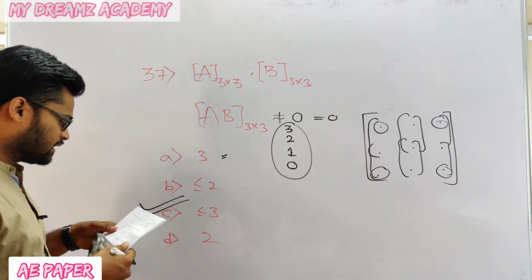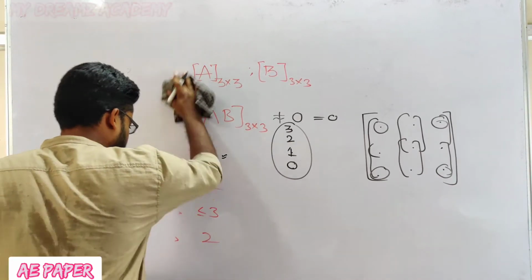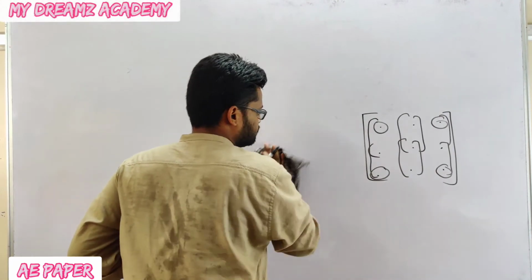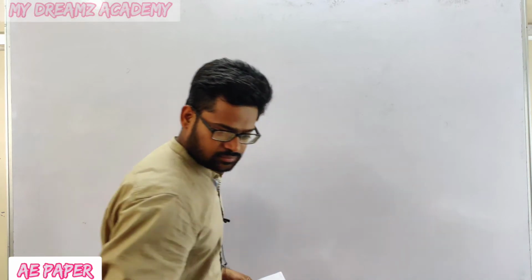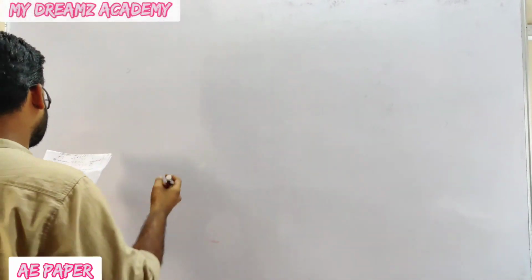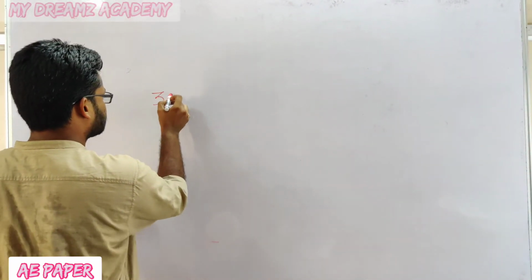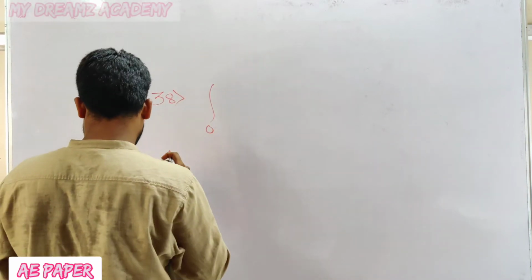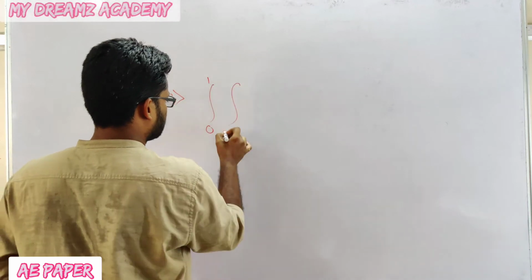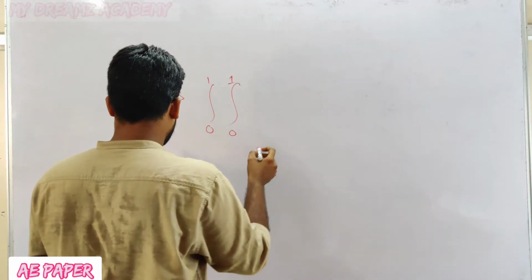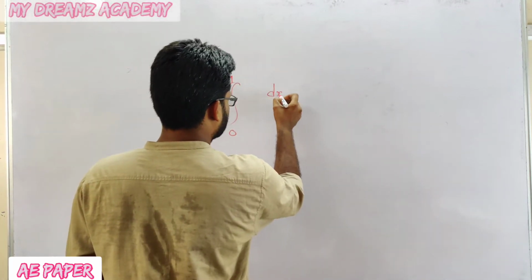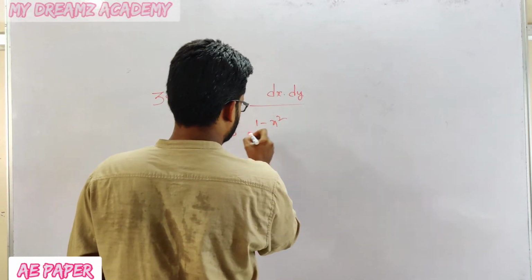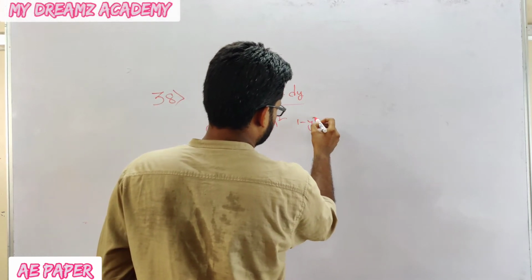Now we are going to see the 38th question. This question is also from maths. Question number 38: the double integration from 0 to 1 of dx dy divided by under root of 1 minus x square and under root of 1 minus y square.